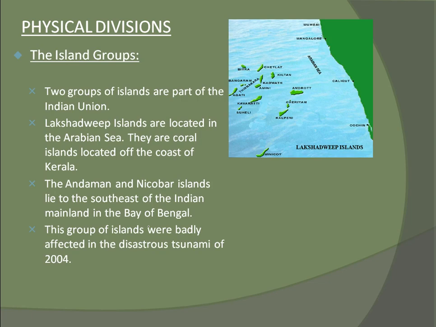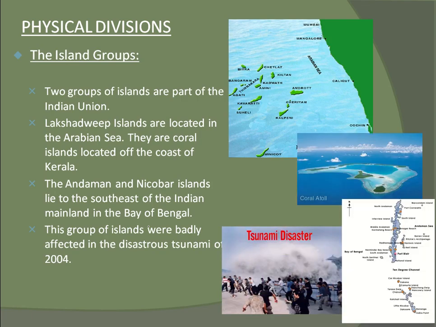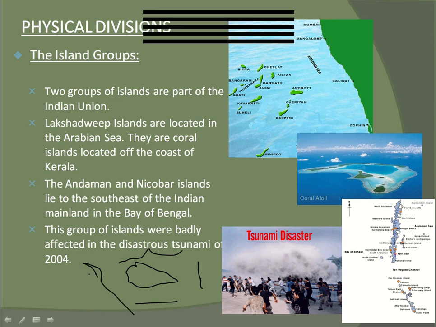Physical divisions. The island groups. What is an island first? Peninsula is a half island. Let me clear the doubt. An island is surrounded on four sides by water. No land is there. Australia is an island continent. When we come to that topic, we'll talk about it.